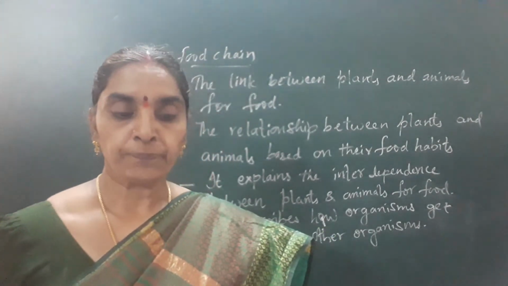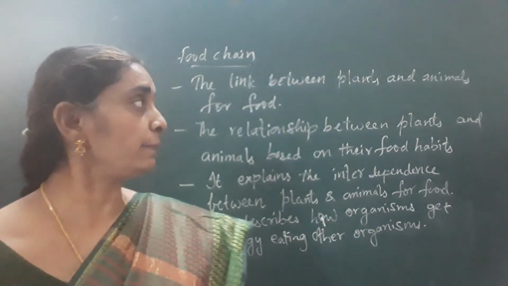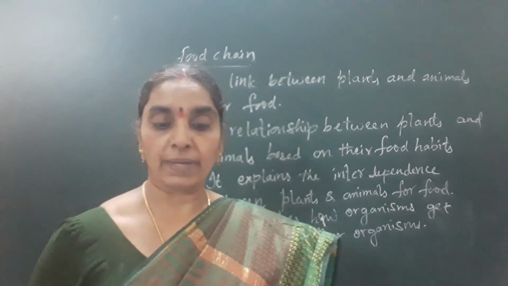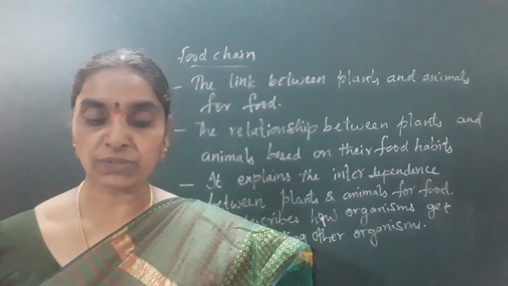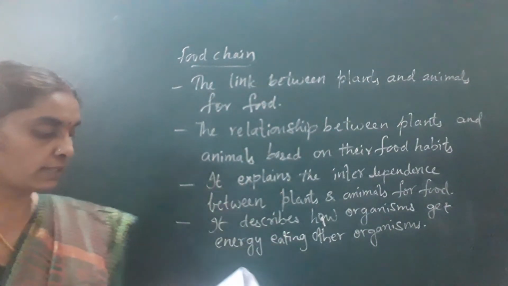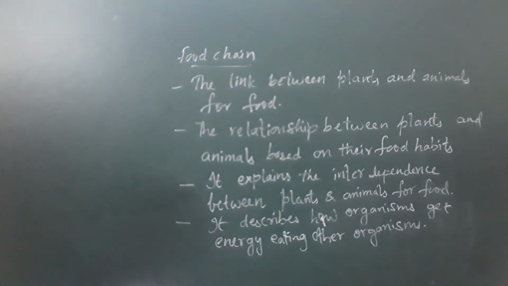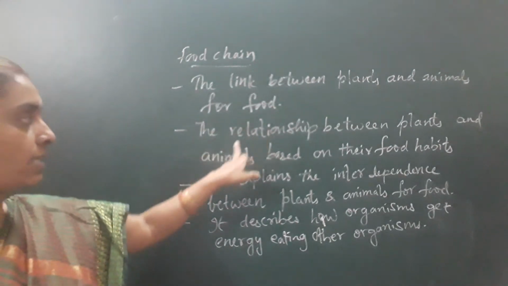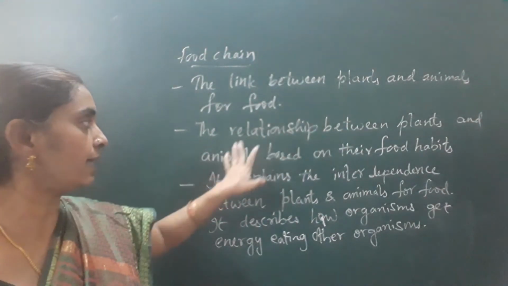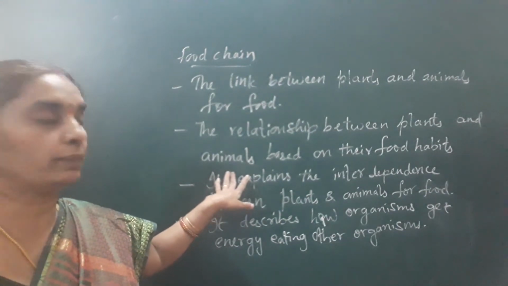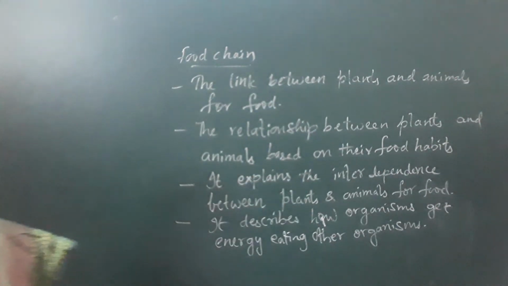In fact, we can say that it is a connection between the animals based on their food habits. It's a relationship between the producers and consumers. It is a relationship between the plants and animals, I said, isn't it? It's a relationship between the plants, means producers, and animals, means consumers, based on their food habits. Note down, children.